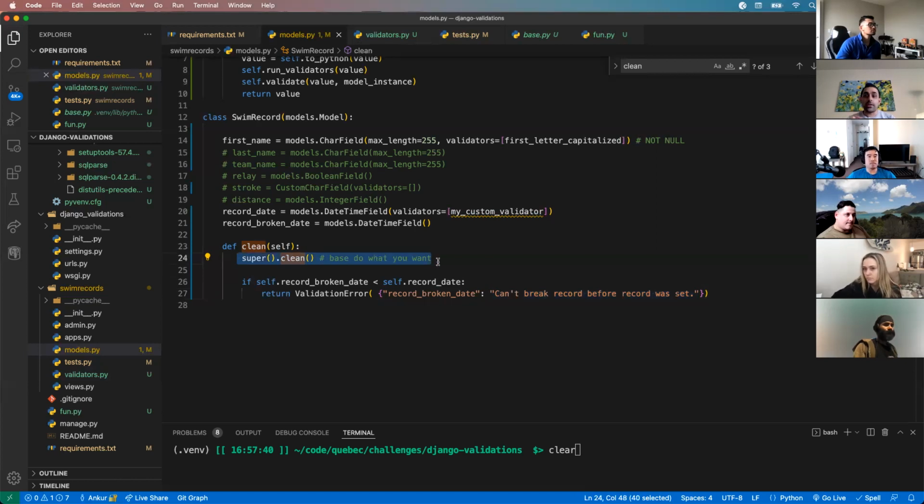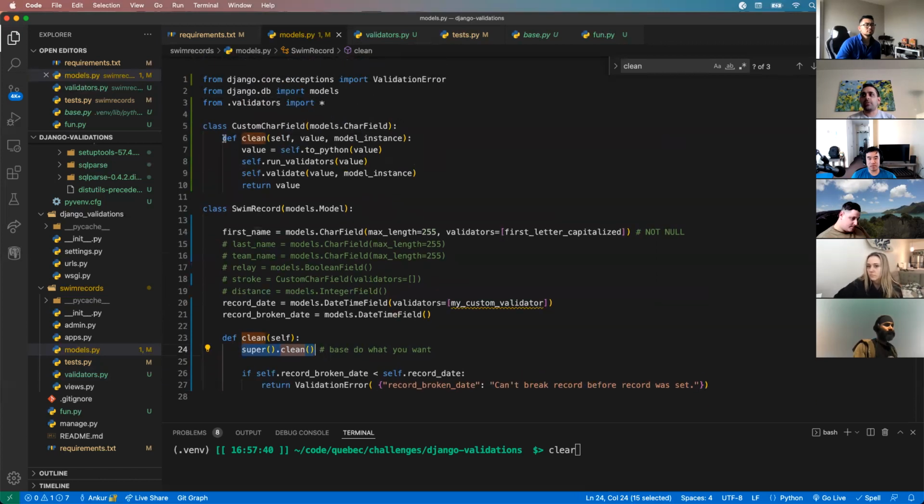We don't know what it's doing, but we want to make sure that we give it a chance to do what it wants. Unless, again, big asterisks, and this is a deep dive into inheritance, unless we know for sure we don't want the base class to do its work. I have an example of this up here where we want to override the field's clean method. This is not going to make much sense aside from the student that I was talking to.